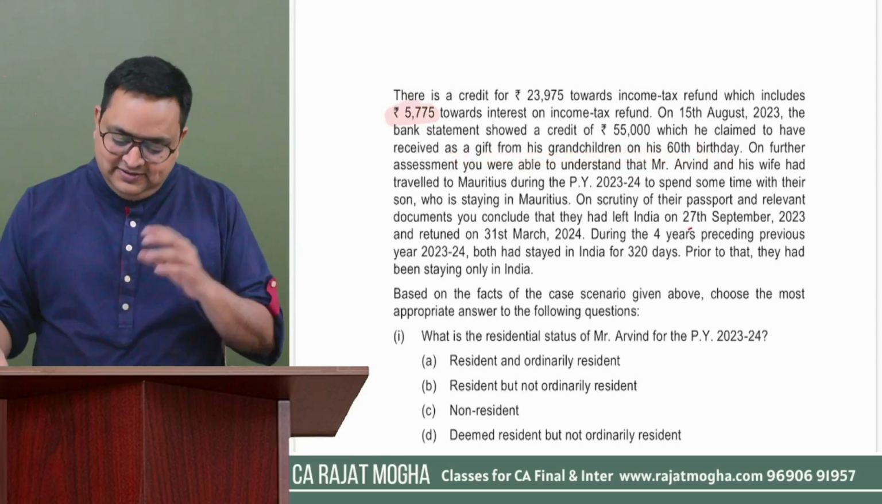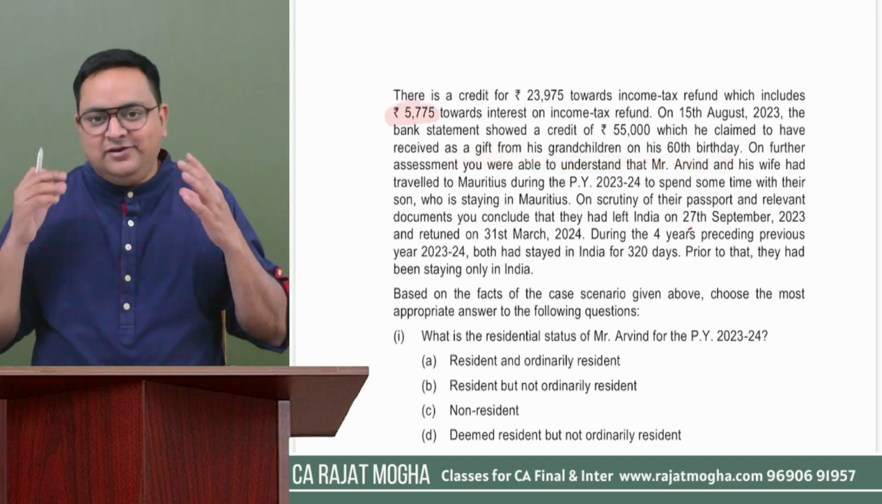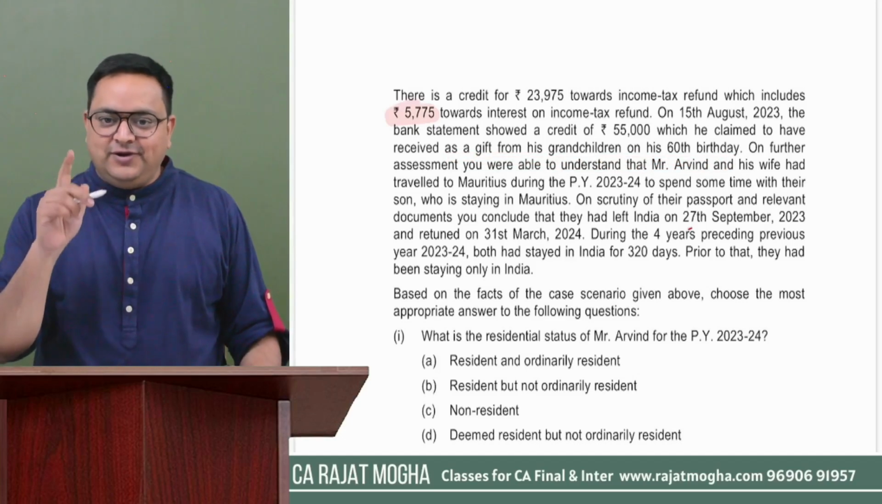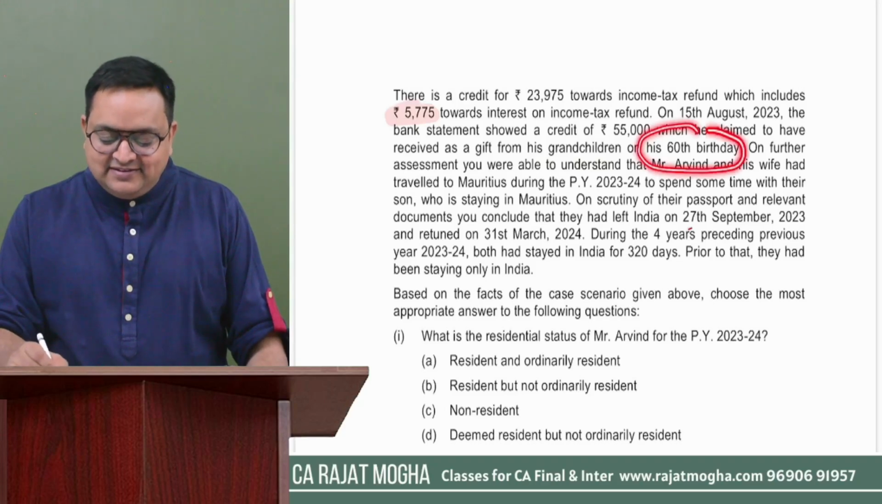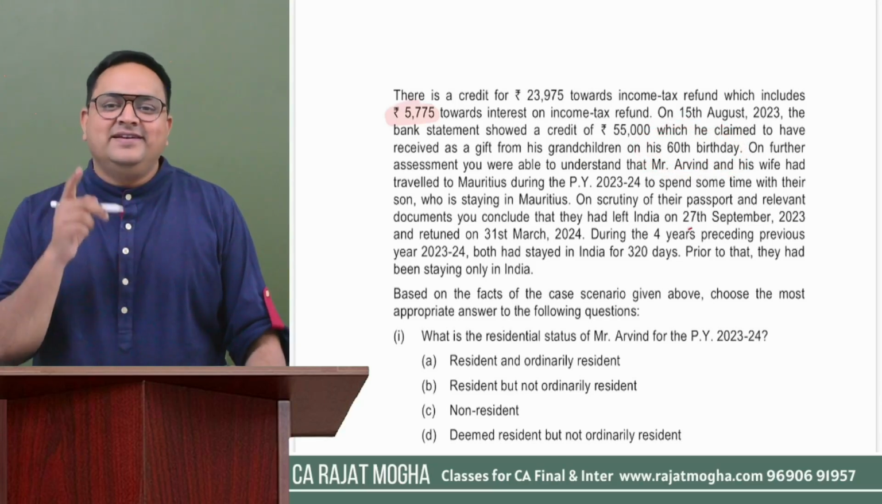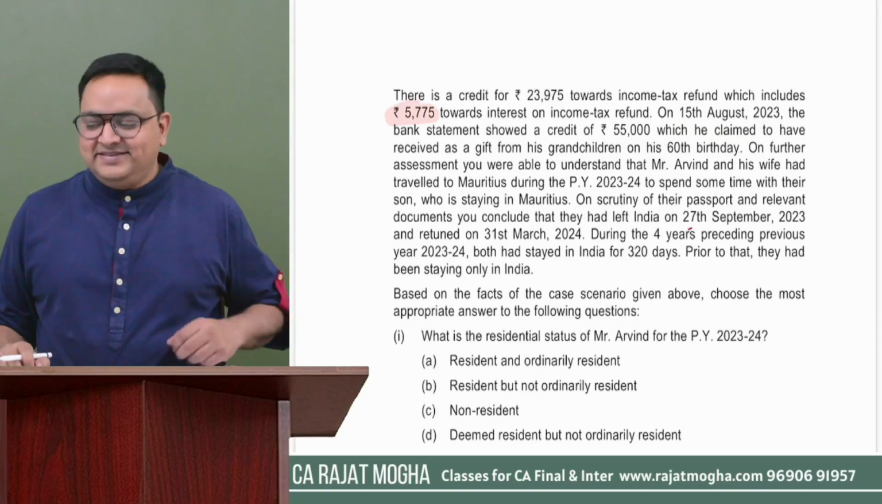See, this one-liner, this small line is giving us so much information. First of all, they have said that he has received it on his 60th birthday. This means that the assessee is a senior citizen. Got it? So this indicates that the assessee is a senior citizen.